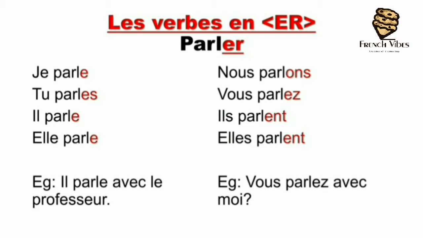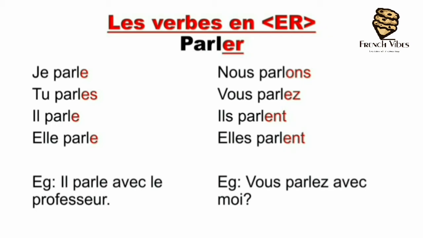Let's see the second example. Vous parlez avec moi. Are you speaking with me? So here avec is with and moi is me. So you can frame a sentence in present continuous tense or simple present tense.